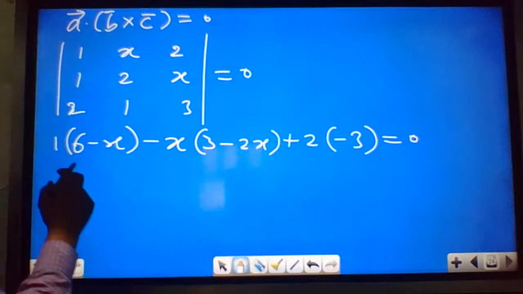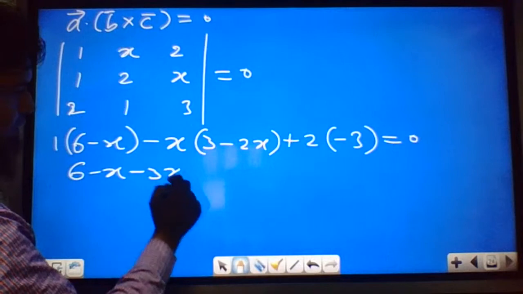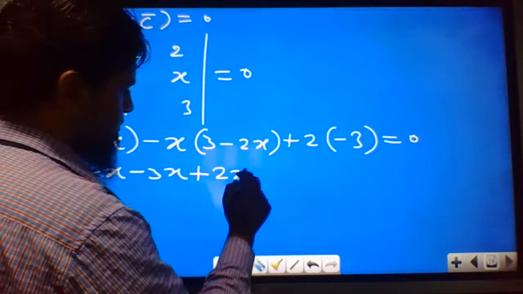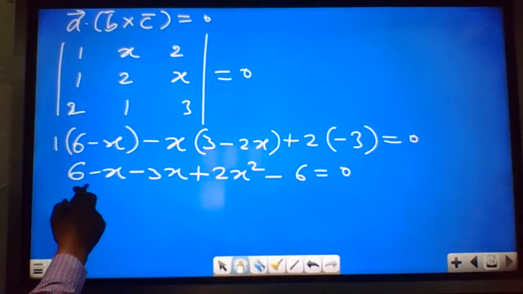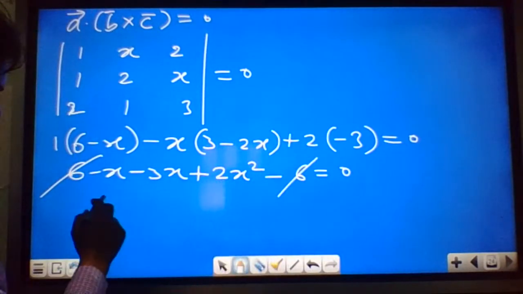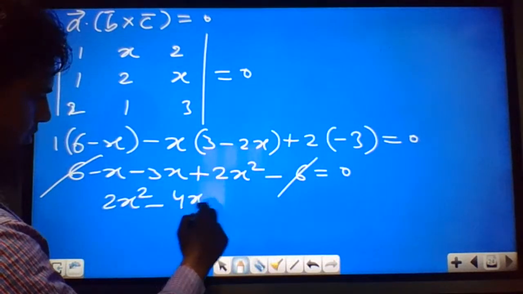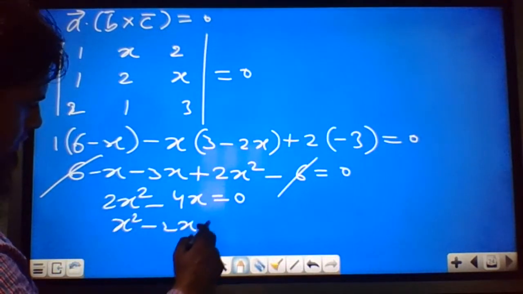Now you can solve this equation. 6 minus x minus 3 into x is 3x, minus minus plus 2 into x, 2x into x is 2x square, then minus 6 equal to 0. Minus 6 plus 6 cancel. What is left? 2x square minus x and minus 3x is minus 4x equal to 0. Take 2 common and put it on the right hand side, it will become x square minus 2x equal to 0.